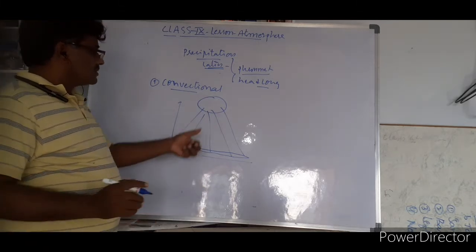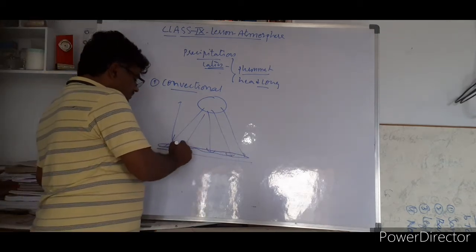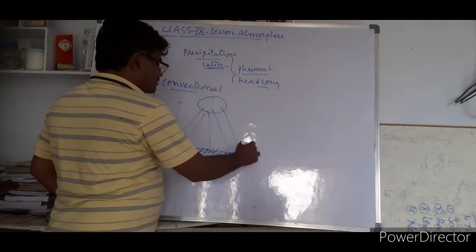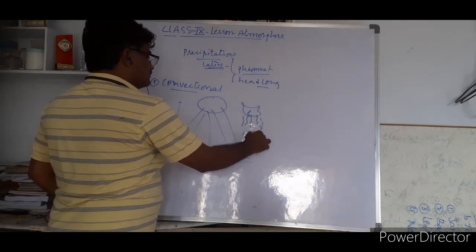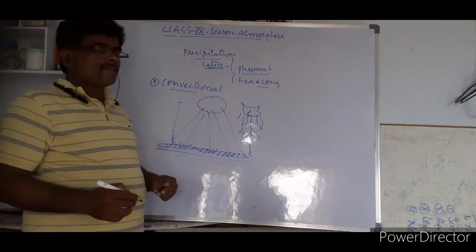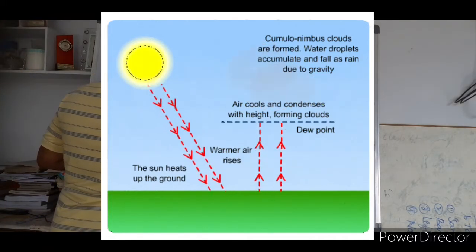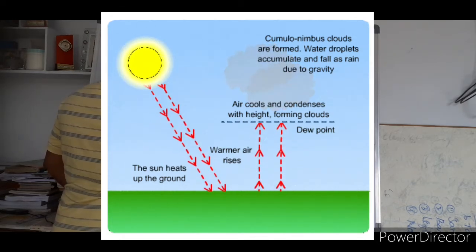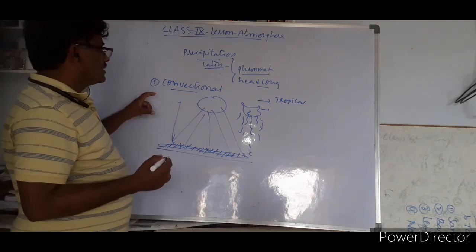Look at that. Whenever sun rays fall on the surface, the atmosphere will be heated up. When the atmosphere is heated up, the air goes up, and after going up, it condenses, leading to the formation of clouds and then to rainfall. This process is called convectional rainfall. Convectional rainfall is mostly seen in tropical areas, particularly falling with thunder and lightning. So this is about convectional rainfall.